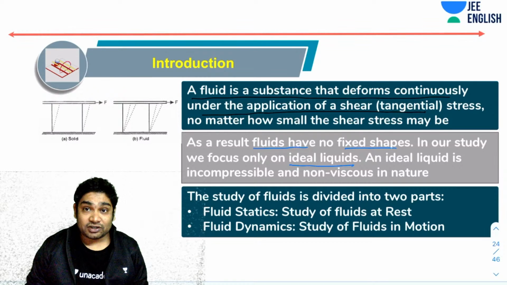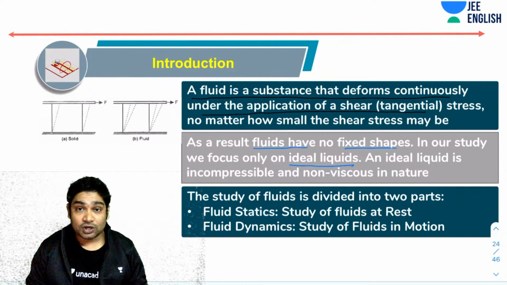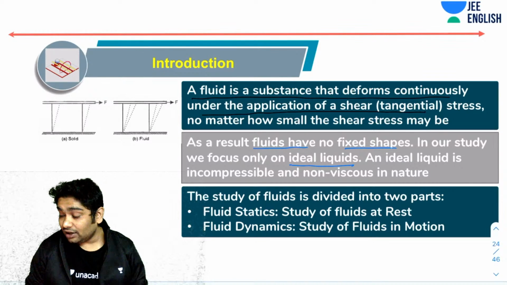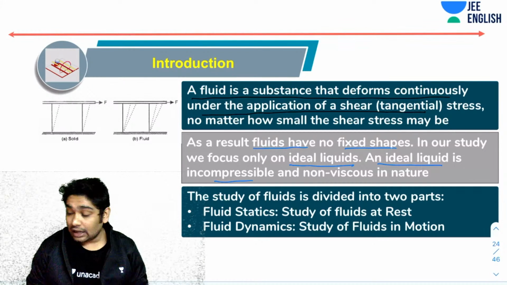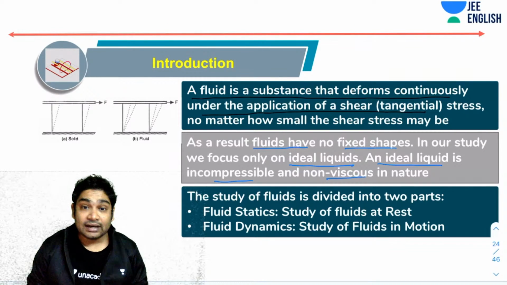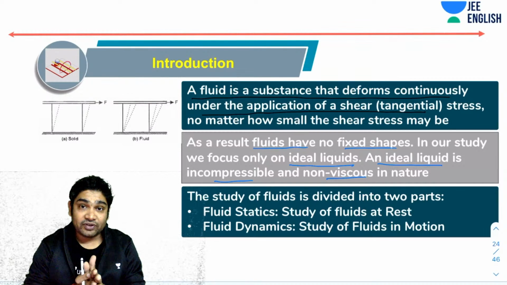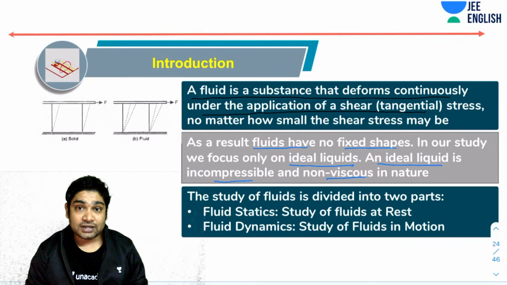So as I said, because of this property, fluids do not have any fixed shapes, and we will focus only on ideal liquids. What is an ideal liquid? An ideal liquid is something which is incompressible and non-viscous in nature. Incompressible means its density can never change, and it's non-viscous, so there is no frictional force between two layers of a fluid. That's the only kind of liquid that we will consider in our study.